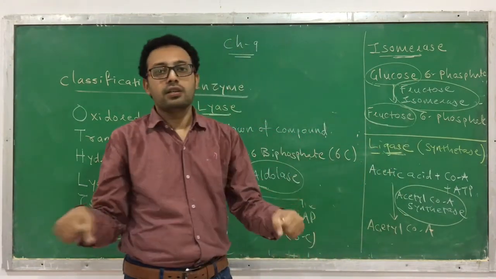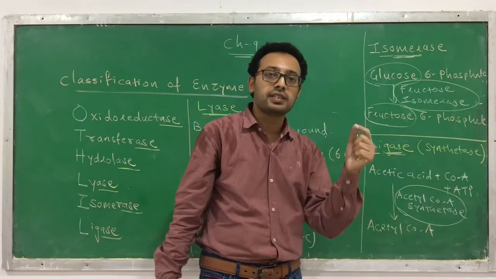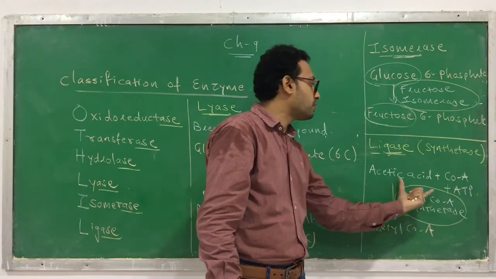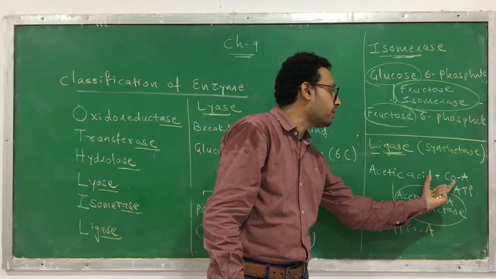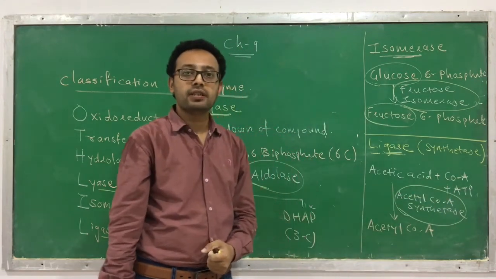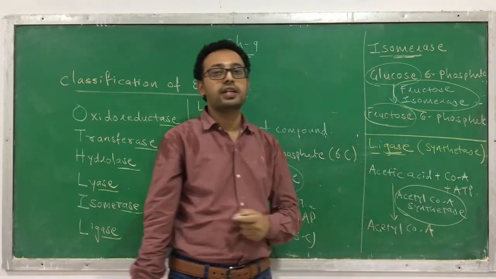Ligase is responsible for joining two molecules, and can also be called synthetase. Acetyl coenzyme A synthetase joins acetic acid and coenzyme A to form acetyl coenzyme A, so it is of the category ligase.